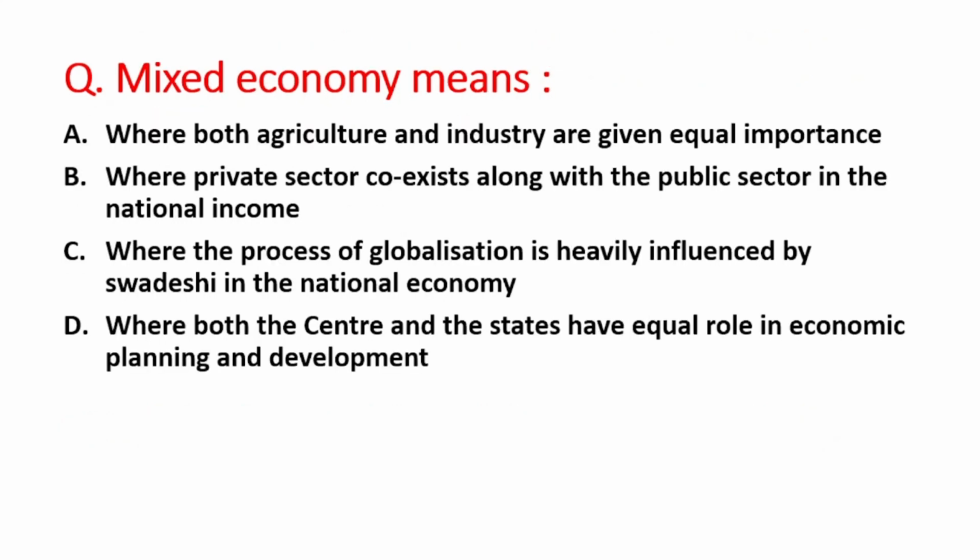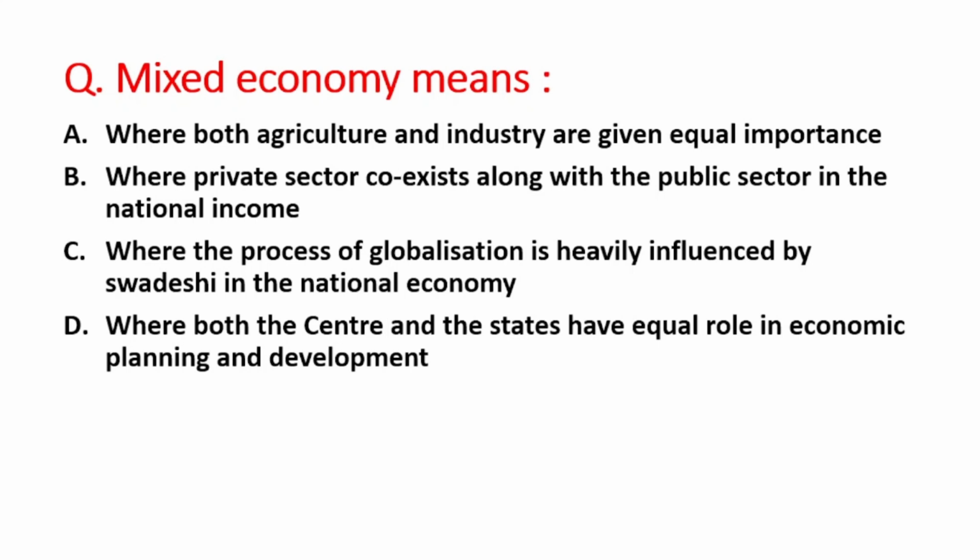Next question is mixed economy means: A option is where both agriculture and industry are given equal importance. B option is where private sector coexist along with the public sector in the national income. C option is where the process of globalization is heavily influenced by Swadeshi in the national economy.